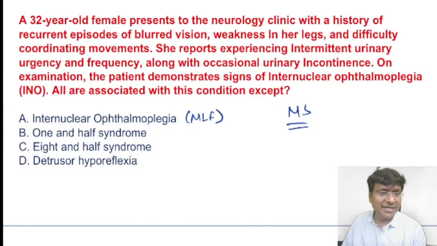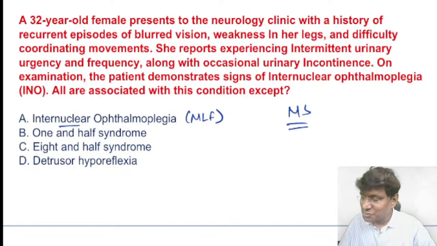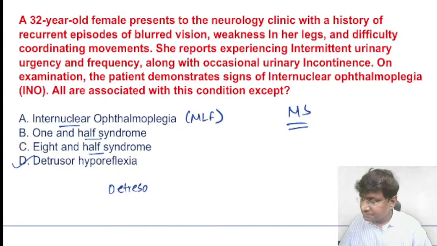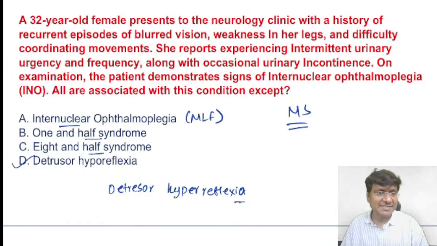Because of this, they will have INO, internuclear ophthalmoplegia. They will also have 1.5 syndrome and 8.5 syndrome. But they will not have detrusor hyporeflexia. What they will have is detrusor hyperreflexia.